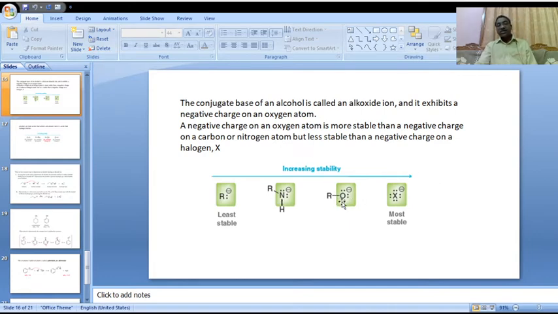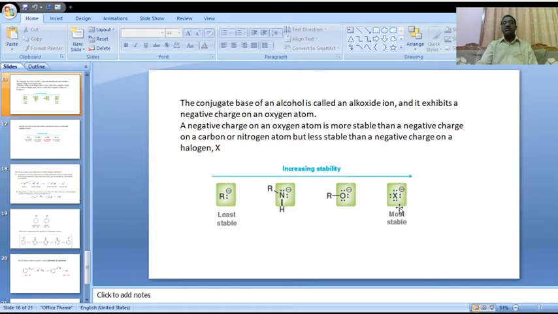When compared with the halides, the alkoxide is less stable than a negative charge on halogen. This is another comparison between halogen and oxygen. RO minus, the negative charge on oxygen, is less stable than the negative charge on halogen.